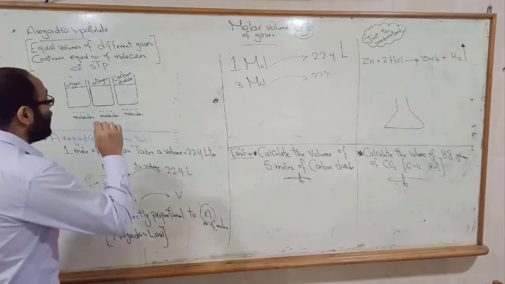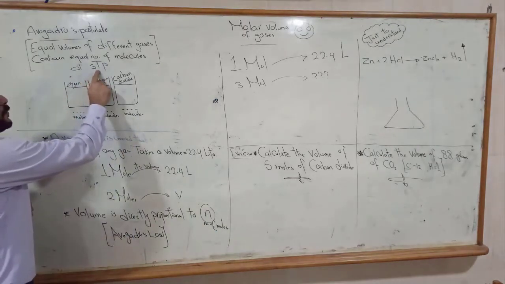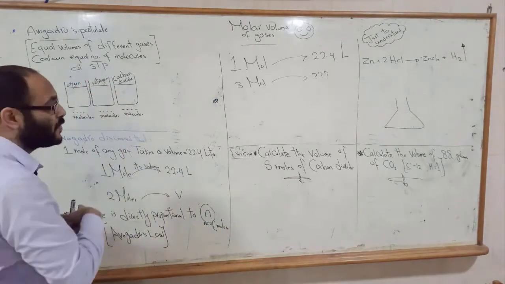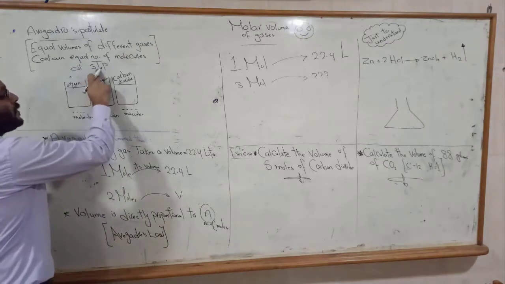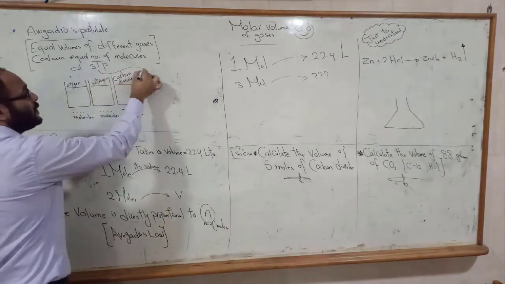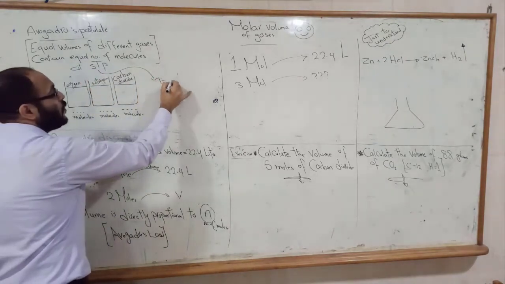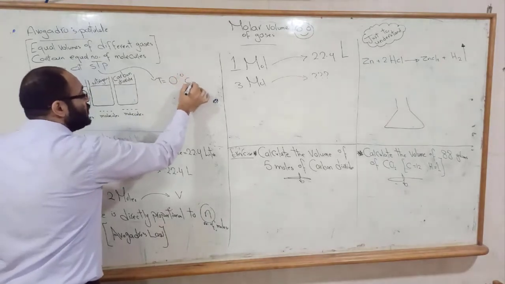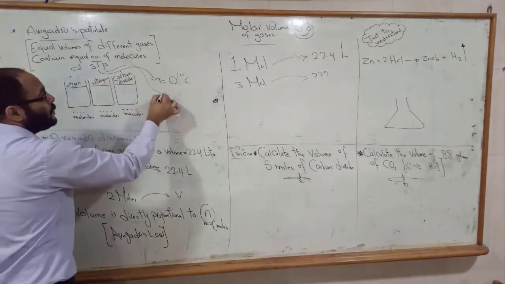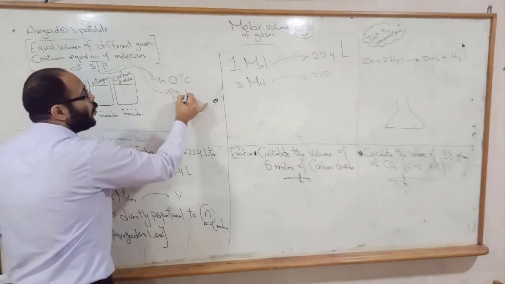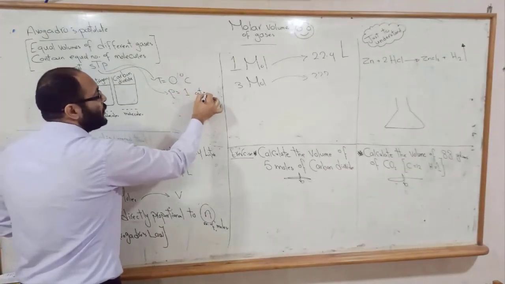But that's at standard temperature and pressure, or STP. Here, standard temperature and pressure means temperature equals 0 degrees Celsius and pressure equals 1 atmospheric pressure.